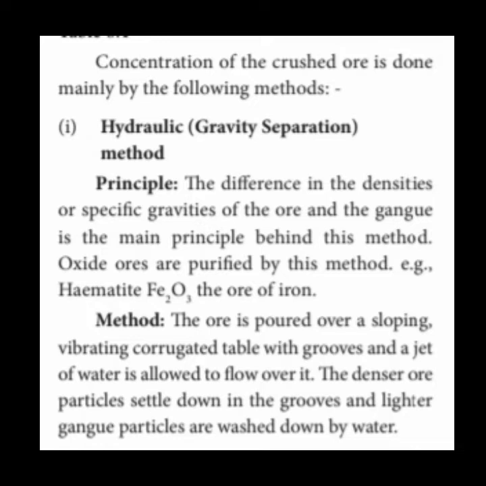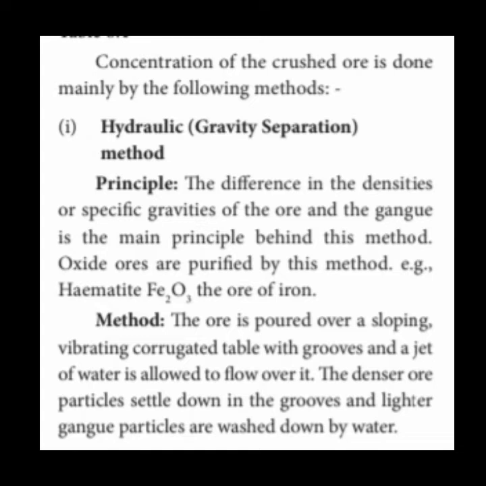So the lighter particles are washed away with the water easily because they are very light, and the heavier, high-density ore particles are left behind. First I will explain the method. The ore is first poured down a sloping floor. That means ஒரு சாய்தளம் அப்படின்னு சொல்லுவோம்.